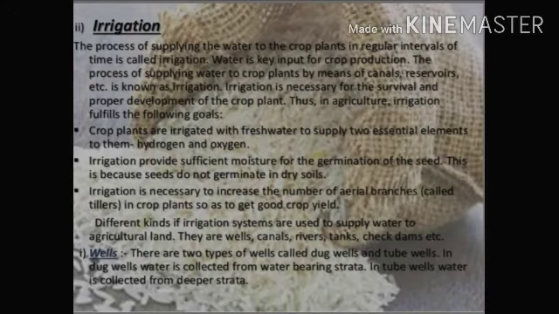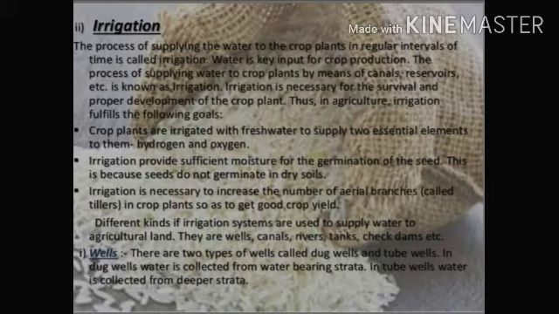Irrigation is basically the process of supplying water to crop plants at regular intervals of time. That is known as irrigation. Water is the key input for crop production. Without water, crop production will not be possible. So the process of supplying water to the crop plant by means of canals, reservoirs, etc. is known as irrigation. Irrigation is necessary for survival and proper development of crop plants.